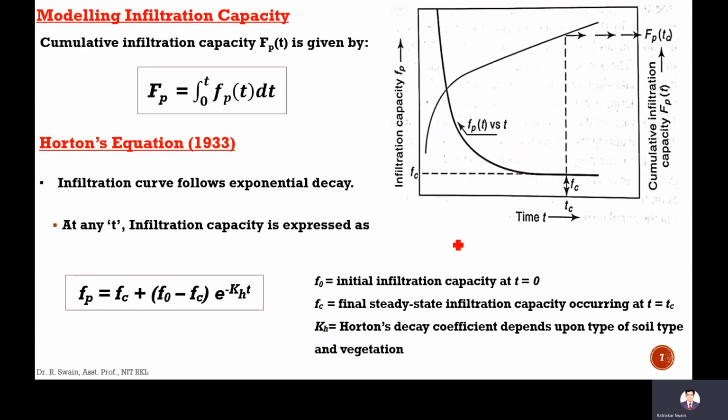Next is infiltration capacity modeling. The cumulative infiltration capacity is given by this. This is the plot between infiltration rate or infiltration capacity and time. Initially there is very high infiltration capacity. Suddenly it decreases and then gradually becomes low. At t equal to tc, the infiltration rate is very low, meaning below this there is no more infiltration.